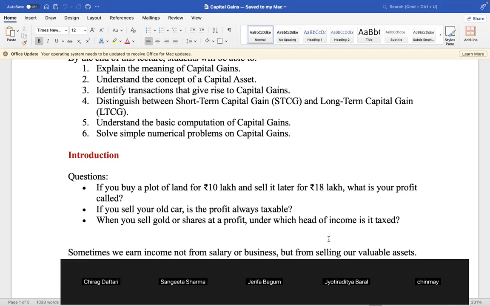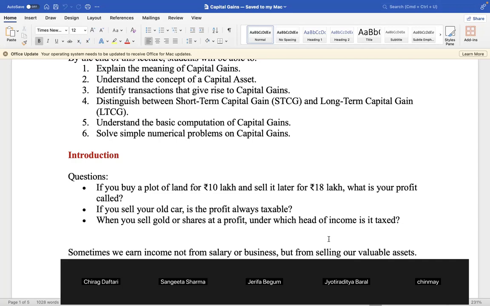Now there's a question. If you buy a plot of land at 10 lakh rupees and sell it at 18 lakh, what is your profit called? Tell me, Vipna will tell, only one. Today you have purchased a land at 10 lakh and sold it at 18 lakh. How much profit did you make?